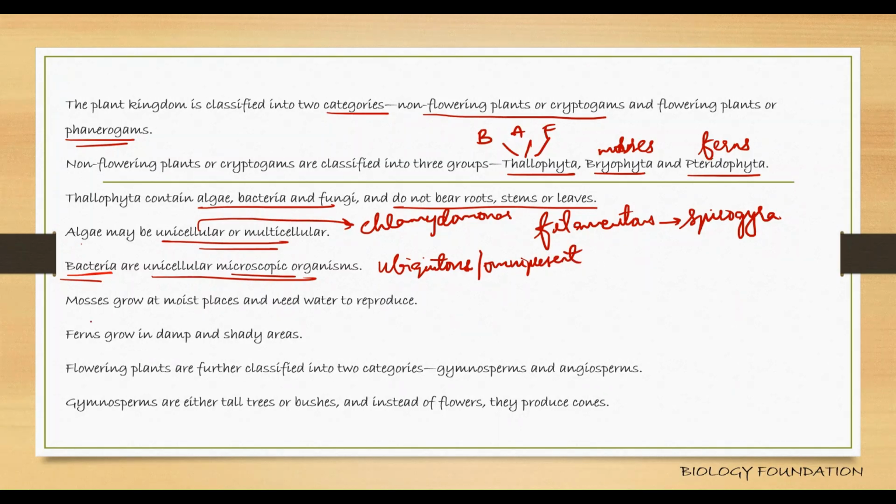Mosses grow at moist places. Mosses are nothing but bryophytes. They grow in moist places and they need water to reproduce. They grow on land, but they need water for reproduction. Hence, bryophytes are said to be the amphibians of the plant kingdom.